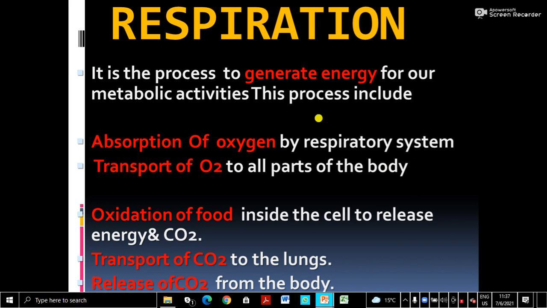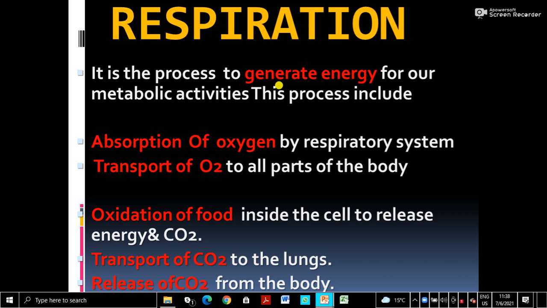Today we are going to learn another life process, which is respiration. As you know, respiration is the process to generate energy for our metabolic activities. We have learned that in digestion, food is digested and absorbed from the small intestine, and the digested products go into the cells for various activities.